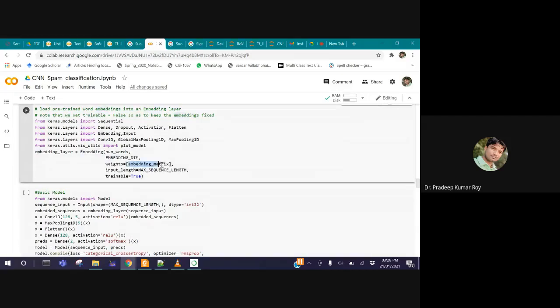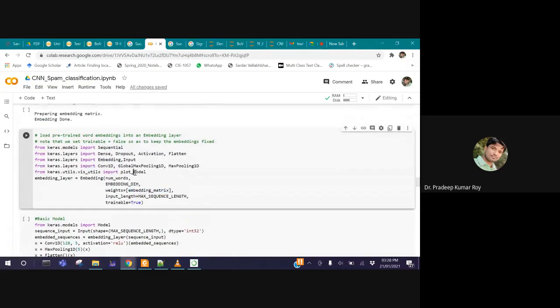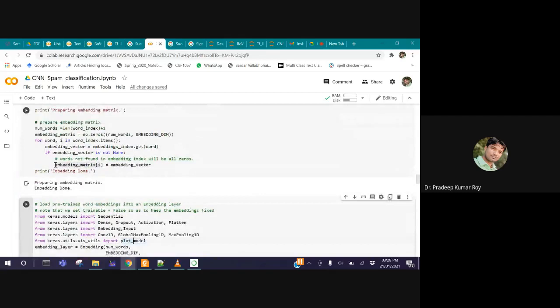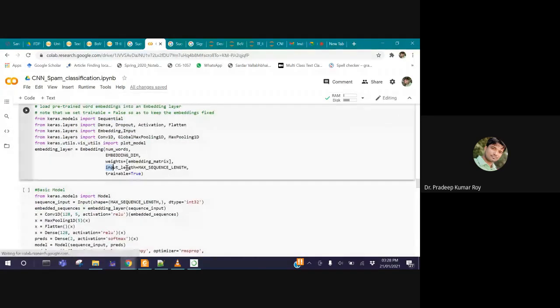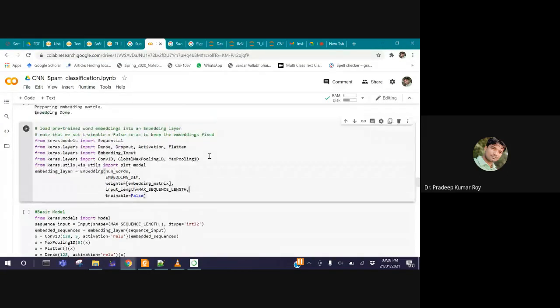Then the weight, the embedded matrix. Whatever we got from the previous step, the same weight is going to be assigned here. Then input length, the maximum sequence length, means we are not going to exceed the length that you have decided. Here we have decided 40. Trainable, true or false. We are going to keep it false. If you keep true, that means all the parameters or the matrix that you got is going to be trained again. We are not going to do training again and again.